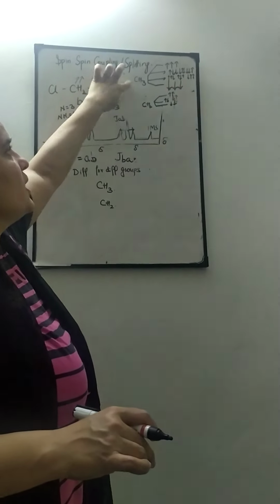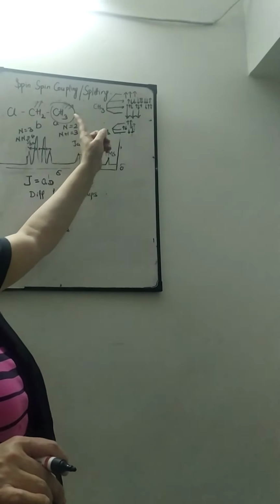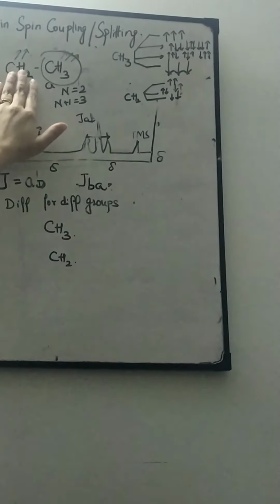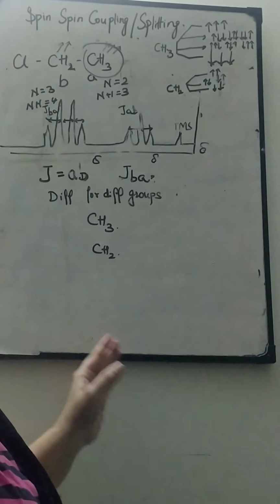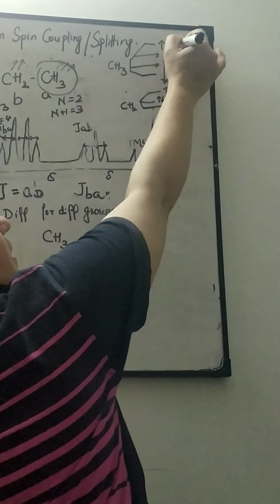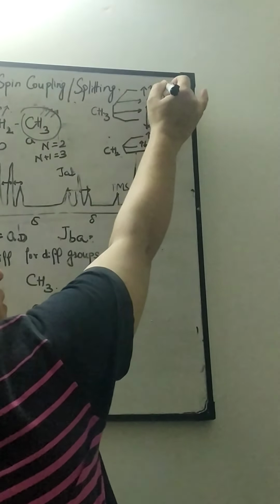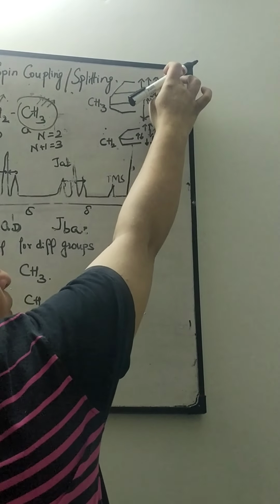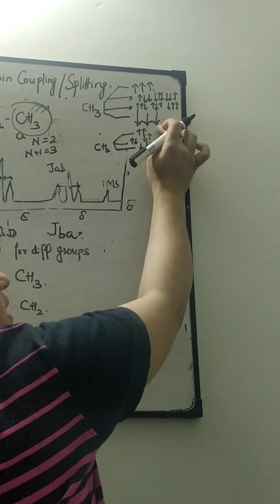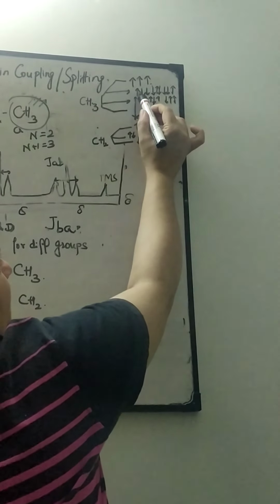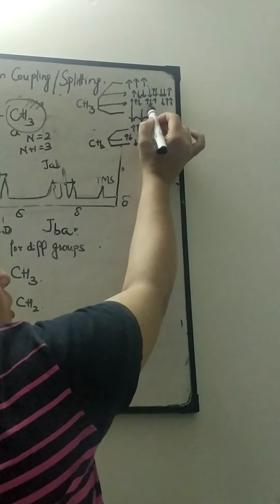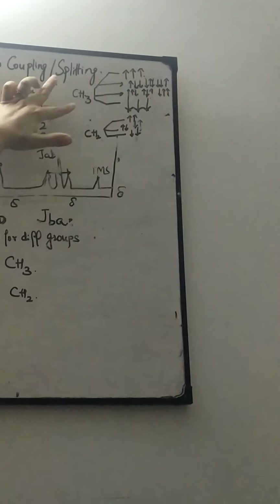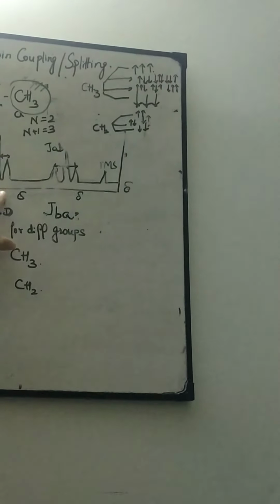Now for CH3, these 3 protons can affect the spin of the neighboring protons by aligning in different ways. This is totally against the field, and this is totally along with the field. So you can say opposed direction, reinforced direction, and the middle ones. One can be aligned and 2 non-aligned, or 2 can be aligned and 1 non-aligned. So there are 4 ways in which it affects, so a quartet.